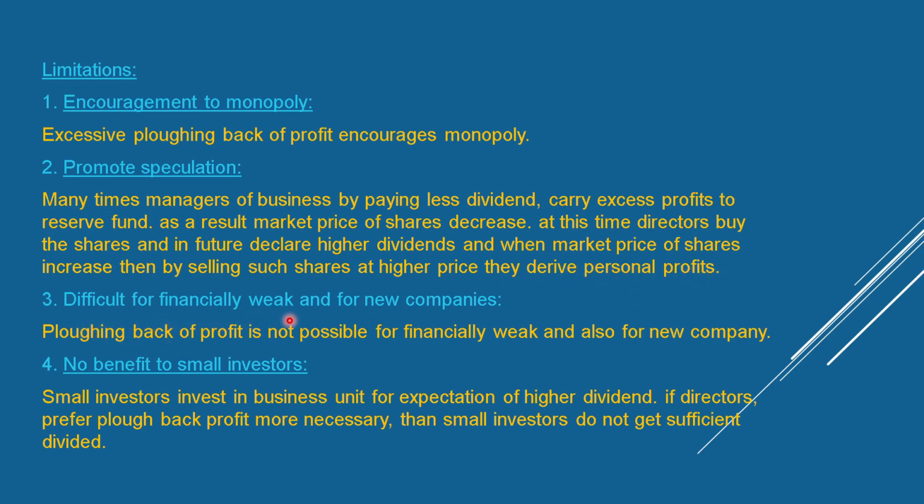Difficult for financially weak and new companies. Ploughing back of profit is not possible for financially weak and also for new companies. No benefit to small investors. Small investors invest in a business unit in expectation of higher dividends. If directors prefer to plough back more profit than necessary, then small investors do not get sufficient dividends.